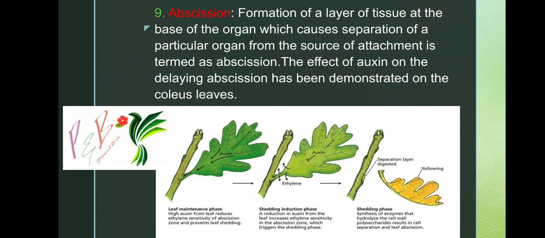The effect of auxin in delaying abscission has been demonstrated on coleus leaves. Abscission occurs when, between the stem and the leaf, a layer of tissue is formed, and then the leaf separates from the stem. This is known as abscission. Keep it in your mind, enough. Auxin will inhibit abscission so that it will increase the photosynthesis rate.